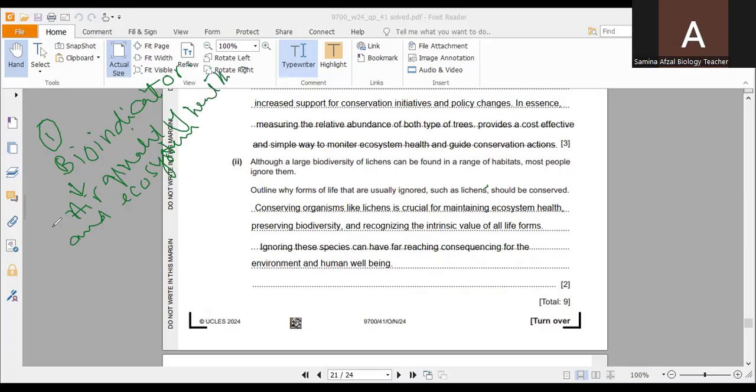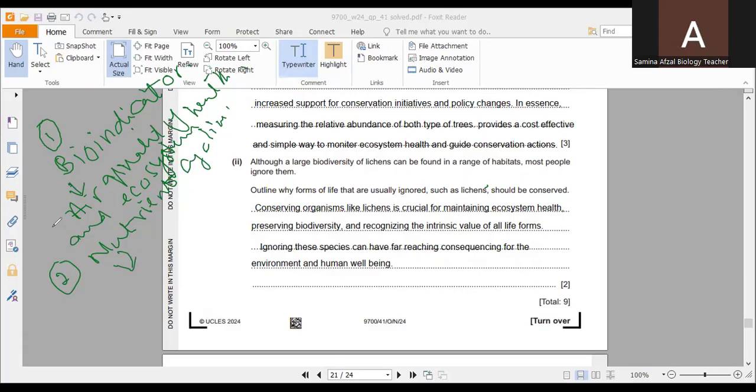And secondly, number two, nutrient cycling. Lichens contribute to nutrient cycling in the ecosystem by fixing nitrogen and breaking down rocks, contributing to soil formation.